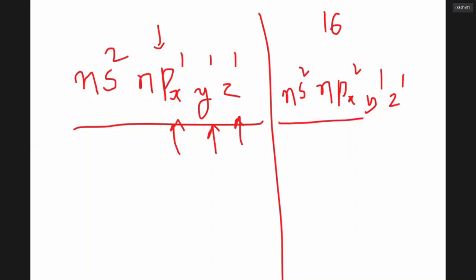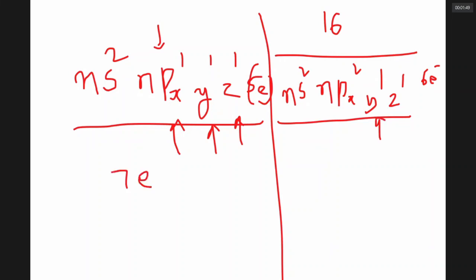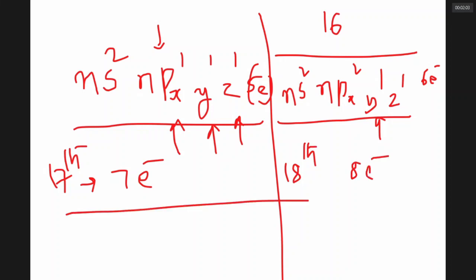Total how many electrons do 16th group elements have? They have a total of 6 electrons in the outer level, whereas 15th group elements have 5 electrons in the outer level. If it is 17th group, you have to add one more extra electron, so 17th group elements have 7 electrons in the outer level. What about 18th group elements, sir? 18th group elements have how many electrons in the outer level? 8 electrons in the outer level. So that is the general outlay.